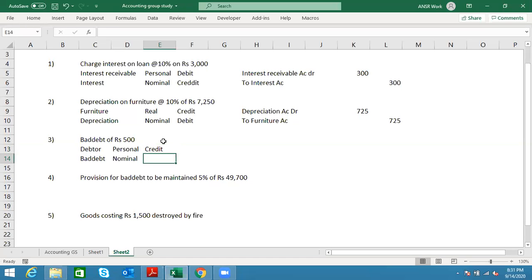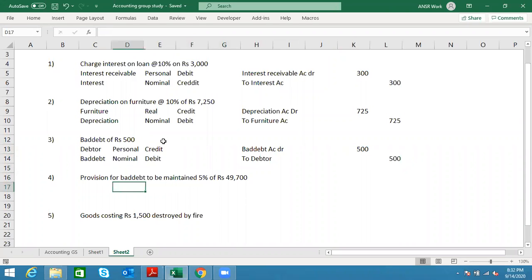What are the rules? Now I'm asking the rules every time so that you revise them a lot. I know you are not able to practice, so the more times you revise, even with me, the better. Debit the expense, credit the income and gains. And here, bad debt is expense or income? Expense. So it is a debit. Perfect. So the entry is: bad debt account debit to debtor, amount is 500.